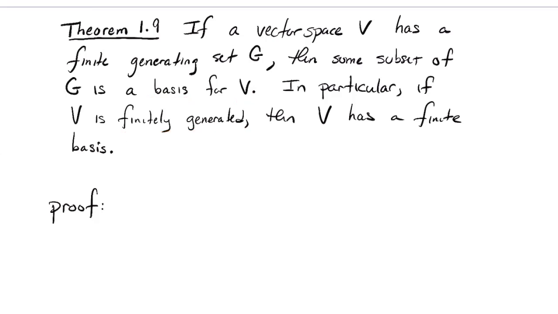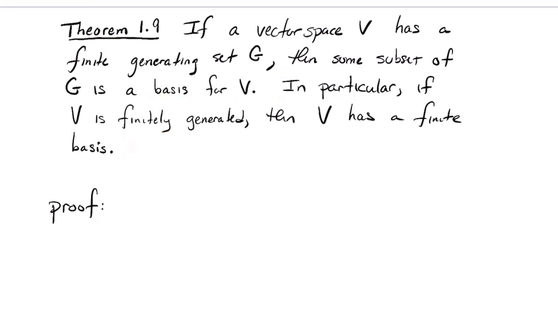It has a finite basis. So that's kind of our punchline. This in particular part is just a rephrasing. If you're a finitely generated vector space, you've got a finite basis. Vector spaces with finite bases are going to be the principal object of study in this course. Okay, so how to prove this?